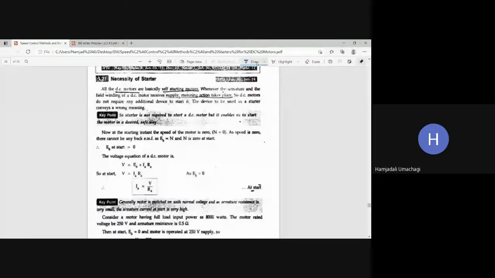Why we are using a starter. Usually in the case of DC motors, they are self-starting. So I want to know what you mean by a starter. What is the function of a starter? Because you are already familiar with starters.